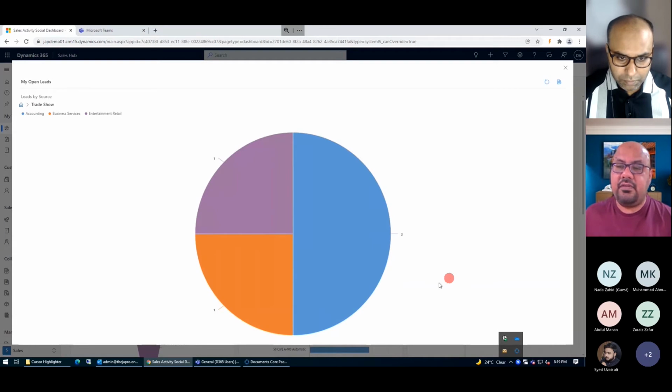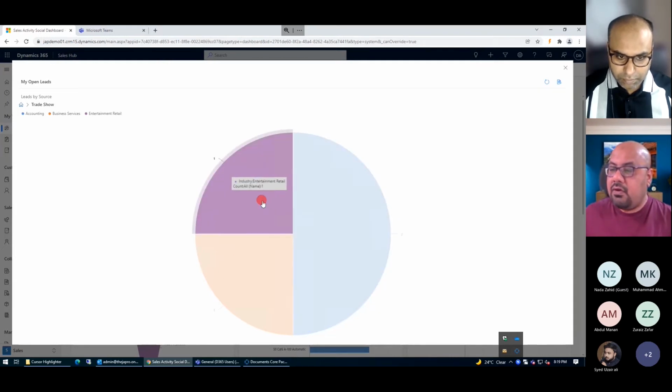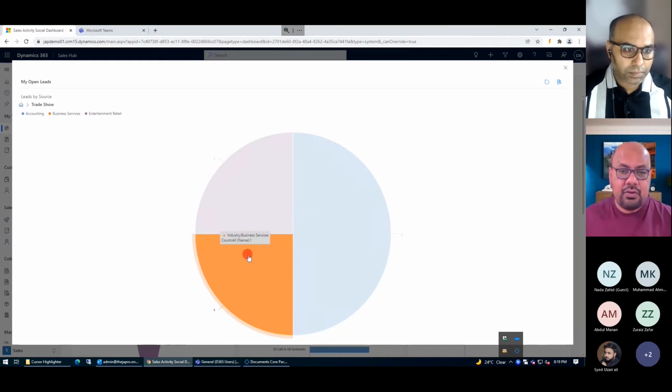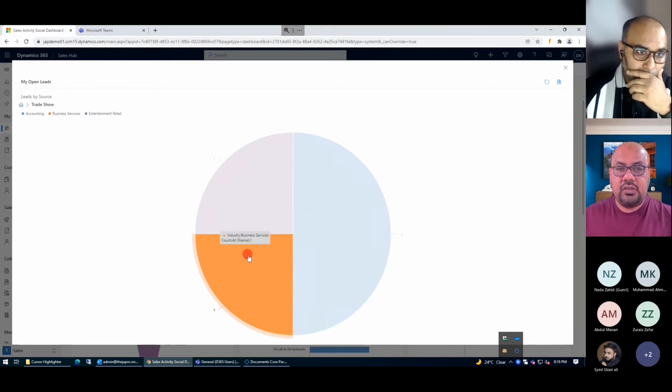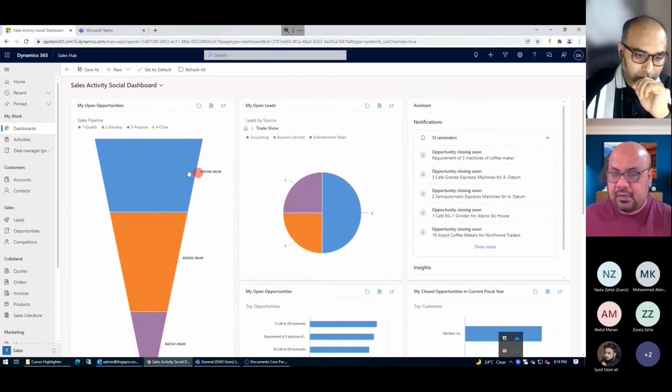Now you can see, you can visualize here how many are formulated. So I can easily understand that these are the two leads from the accounting side, or you can say they have the accounting domain. And there is one for the entertainment industry and one for the business service. So this is how you can use the formulation on the type of the form, or you can say the dashboard or chart generation there. Okay, so that's number two that you can see. You can drill down and you can visualize more into it.